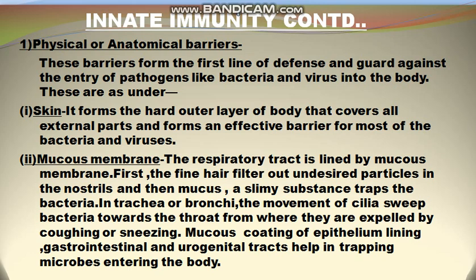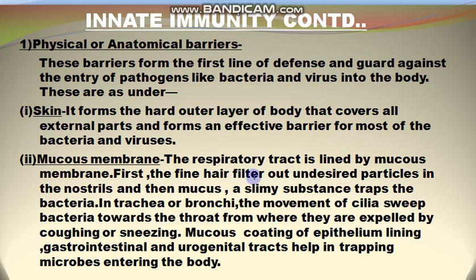You know, skin forms the outer layer of the body and it covers all the external parts of the human body, and it is an effective barrier and it stops the entry of most of the bacteria and viruses. And number 2 physical or anatomical barrier is mucous membrane. The respiratory tract is lined with mucous membrane.